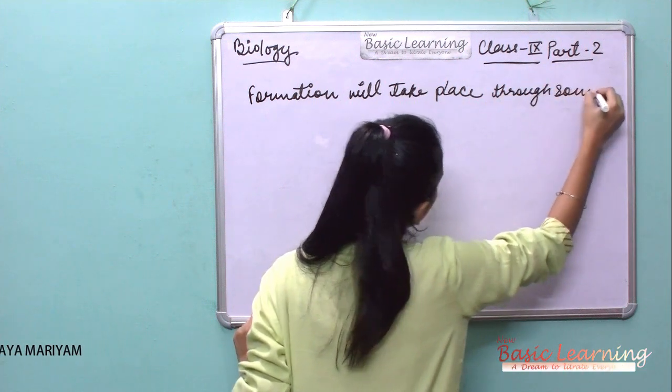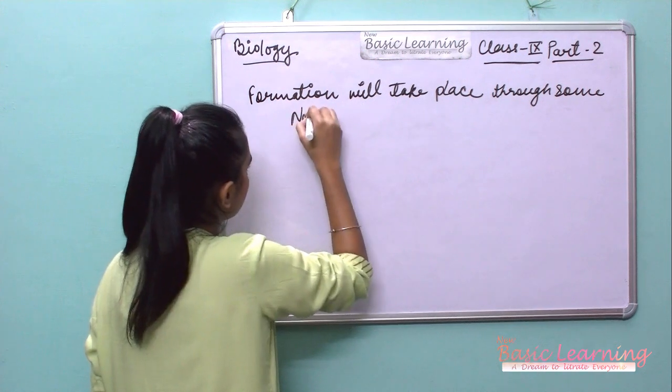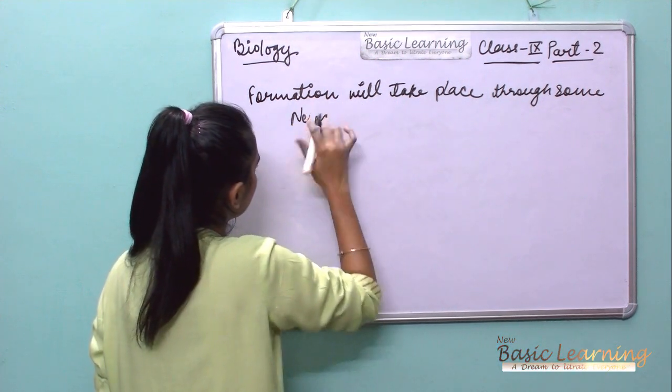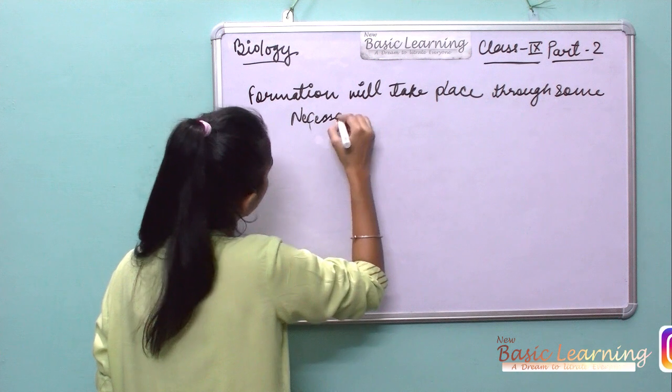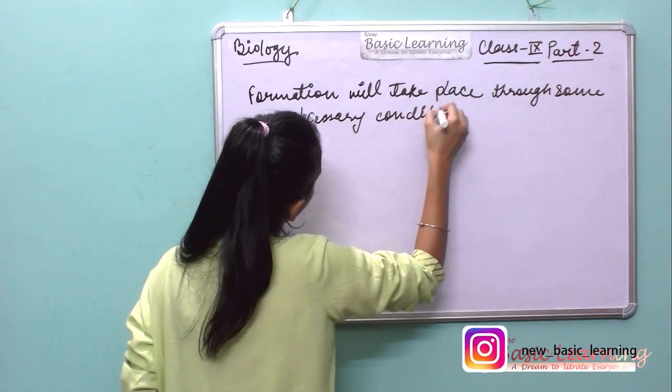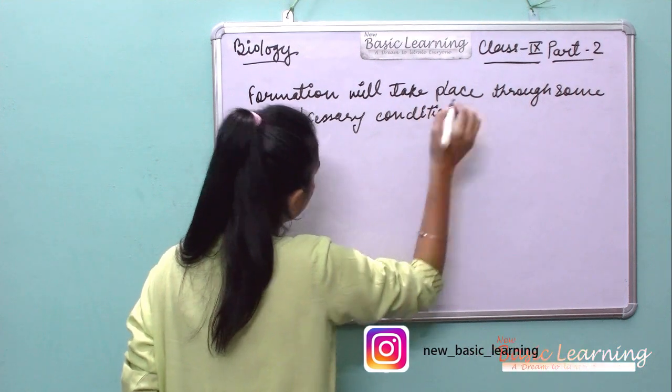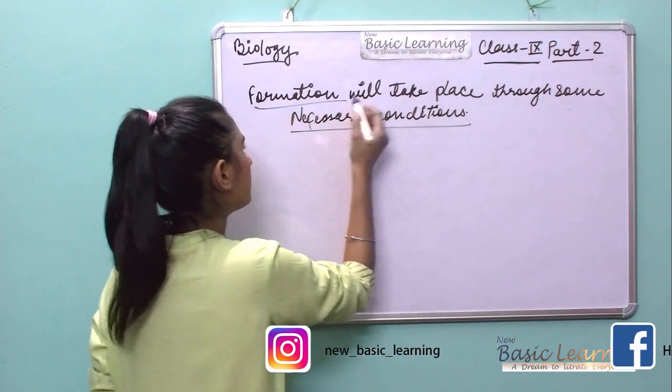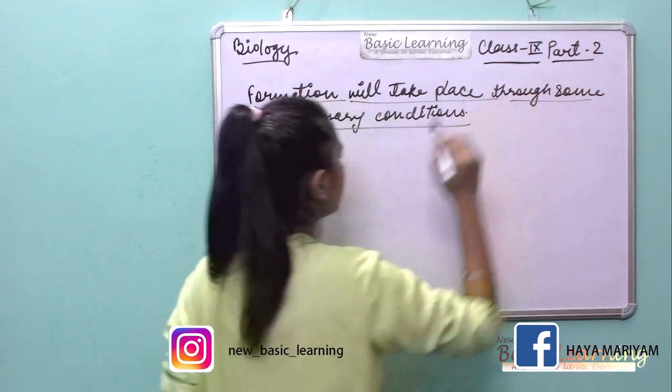The conditions are necessary. Then only germination will take place.